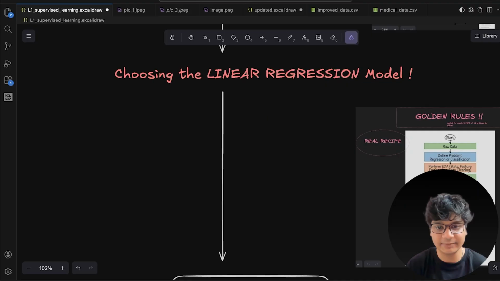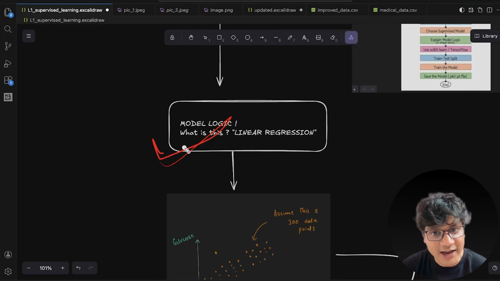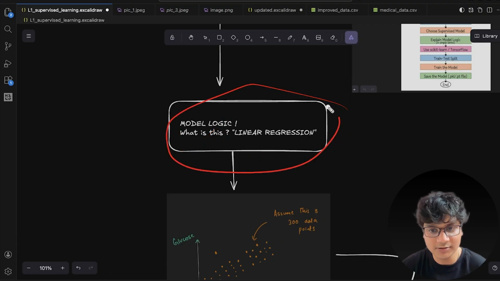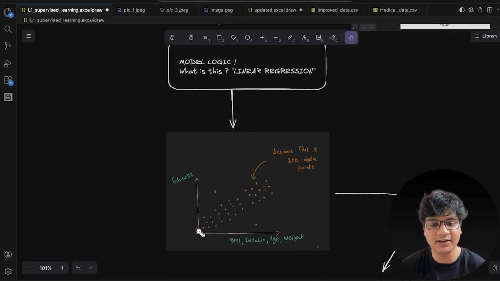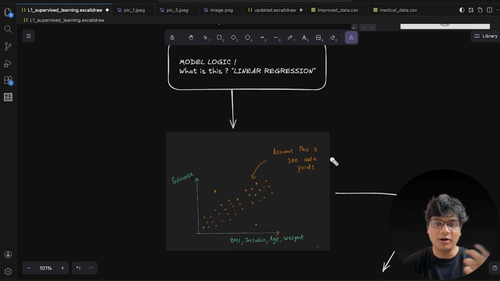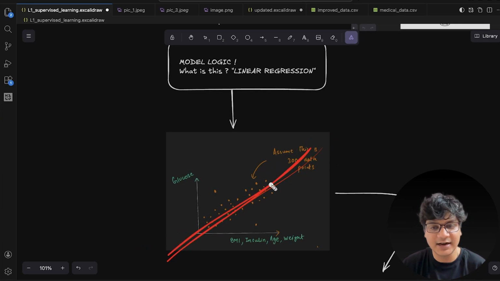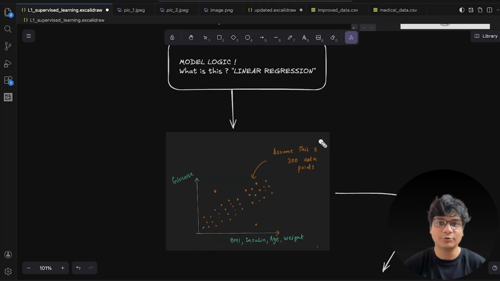I have explained why I chose the linear regression model: because the data itself is showing a linear trend. I need to find the best fit line, meaning the model, so that it can understand the data much more in depth.